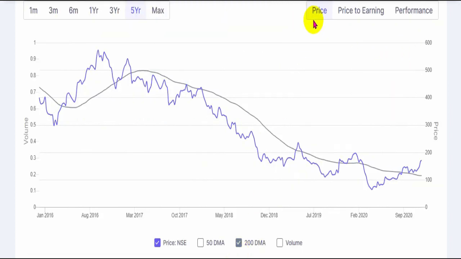Moving on, let us look at the price movement over the last 5 years. Around 5 years back, the company's shares were trading at around 399 rupees, and since then it has seen a significant fall, and currently it is at 171 rupees. So the investor who had invested 5 years back has always seen a degrowth in their investment value. Now whenever we want to buy into this company, always buy where it is above its 200-day moving average. That is what everybody generally does.